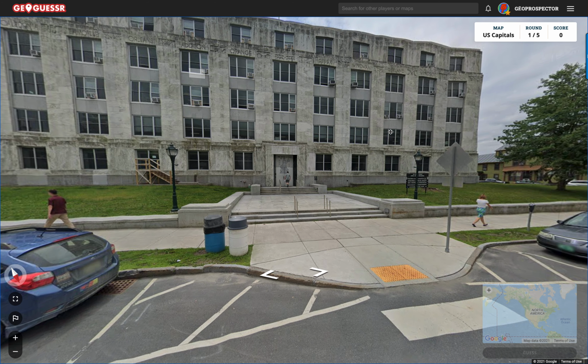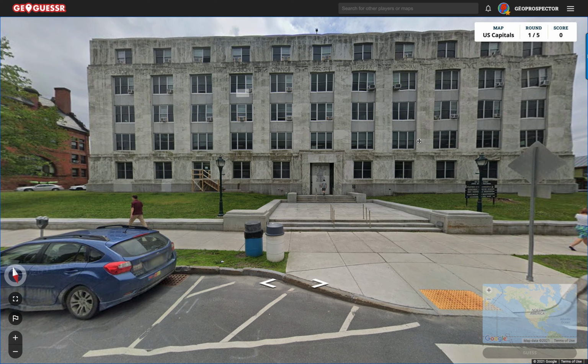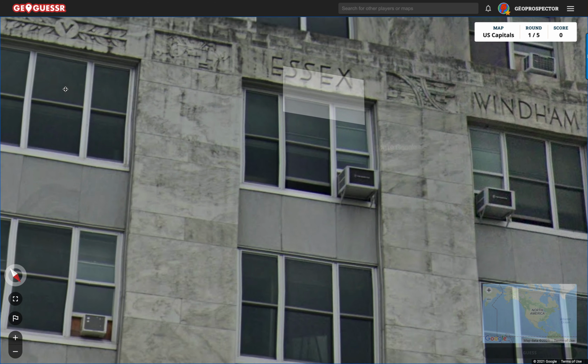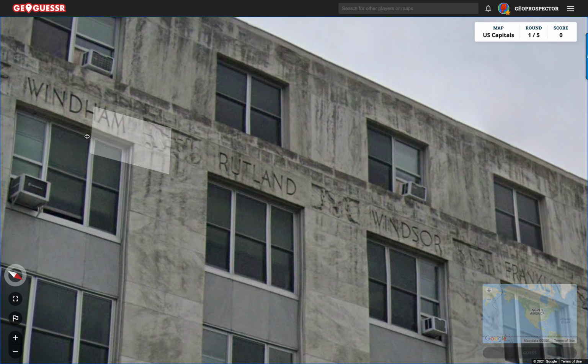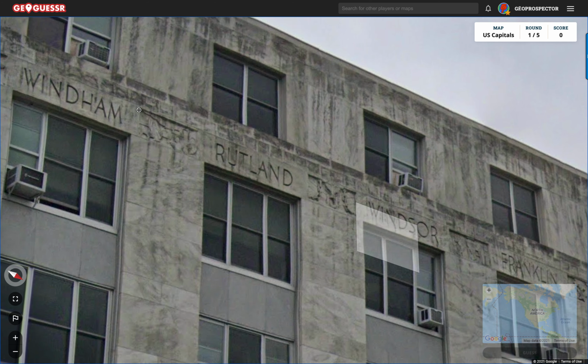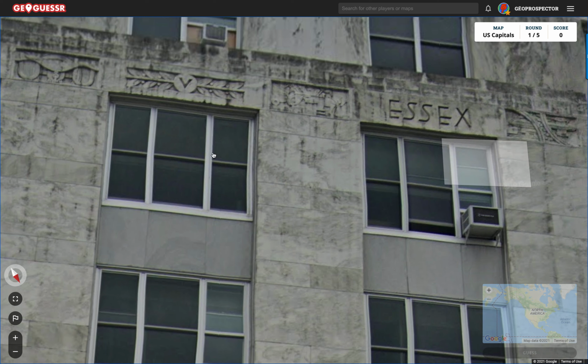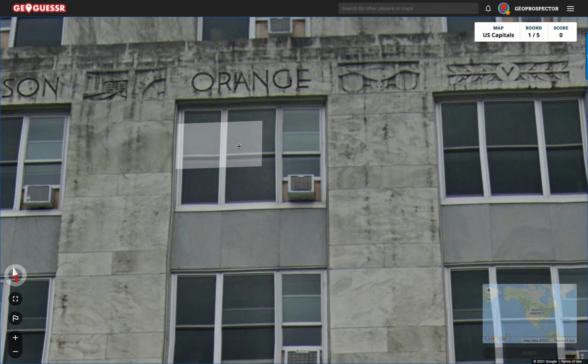So, interesting. I think we know which state we're in then. It's definitely Vermont. We've got here, what is this? Essex, Wyndham, Rutland, Windsor, Franklin. Very interesting. I wonder what those names are. If any of you know, that would be good to know, because they are very English names.